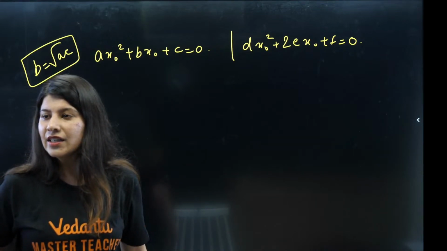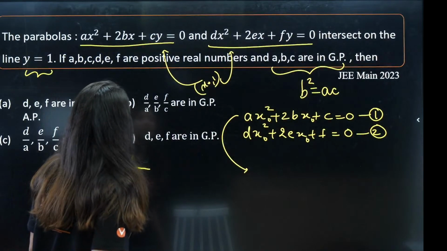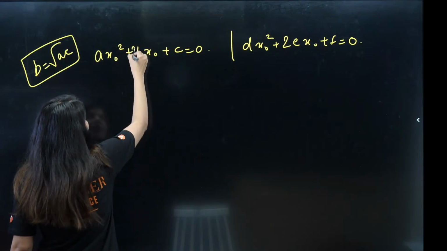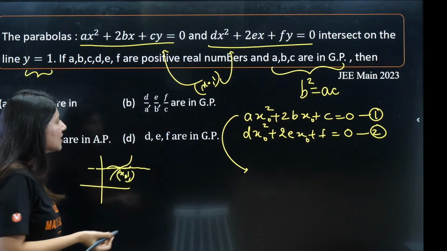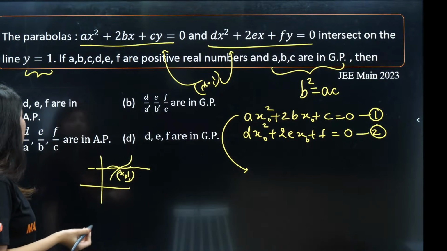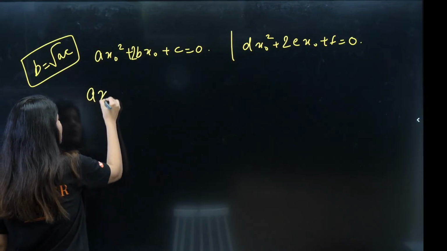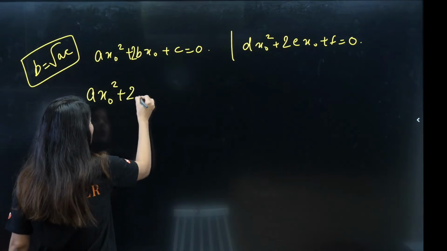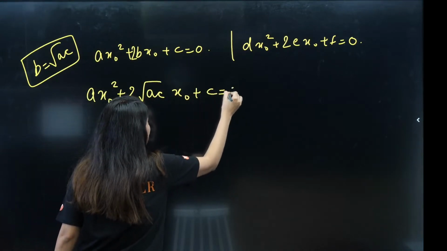Sorry, 2ex. I forgot to write 2ex. Correct, this is correct actually. The question is given to us like this. Now ax naught square plus 2bx naught. So 2 root AC x naught plus c is equals to 0.